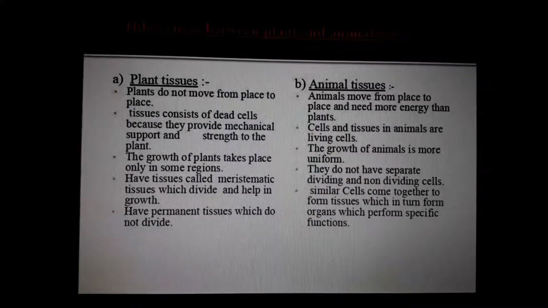Plants cannot move. Animals move from one place to another, so they need more energy, isn't it? It's a common thing. If you are resting at home, that day you do not need too much energy, isn't it? Or if you are going outside to play, anyway, nowadays because of corona you cannot go outside, but just imagine you are going outside to play sometime. After playing football or kabaddi or cricket, whatever, you will feel tired, isn't it? Because your energy is spent. So plants do not move, so they need less energy, but animals move, so they need more energy.